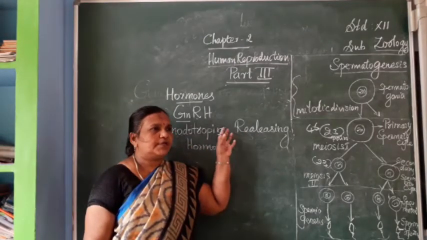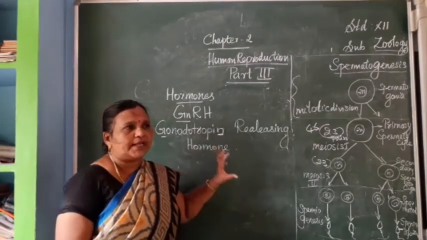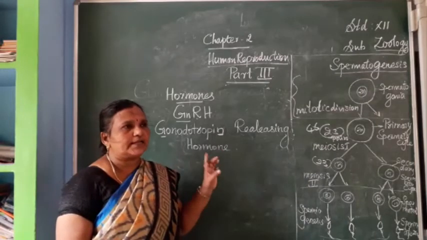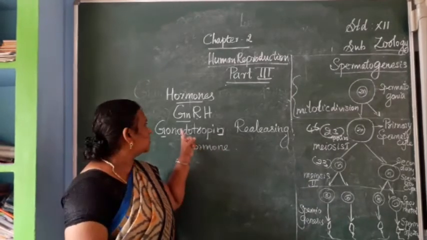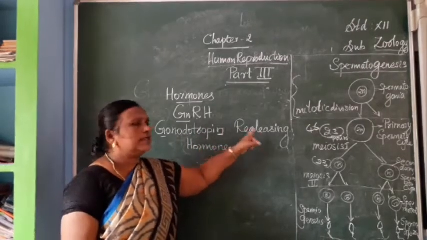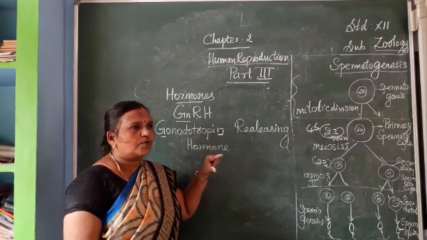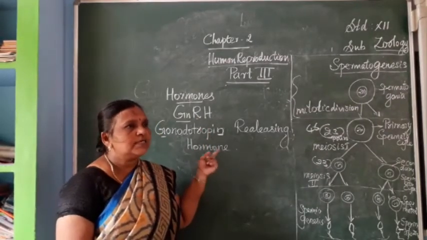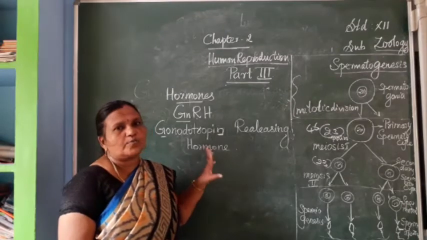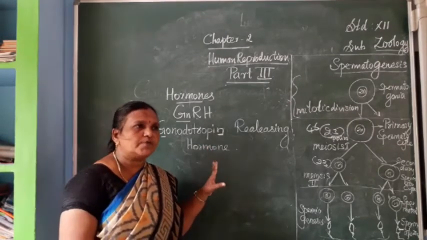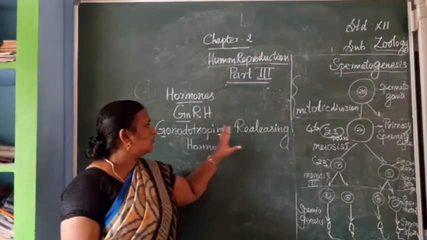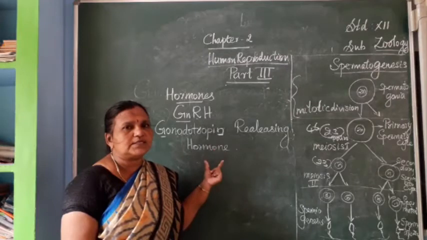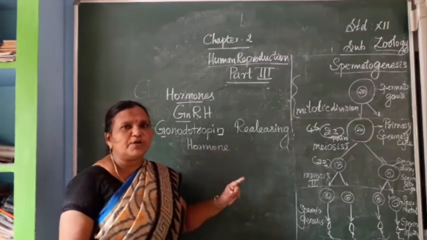The hypothalamus of the brain gives motivation to the anterior lobe of the pituitary gland, and the pituitary gland is releasing this hormone, gonadotropin releasing hormone. This gonadotropin releasing hormone is stimulating the gonads.